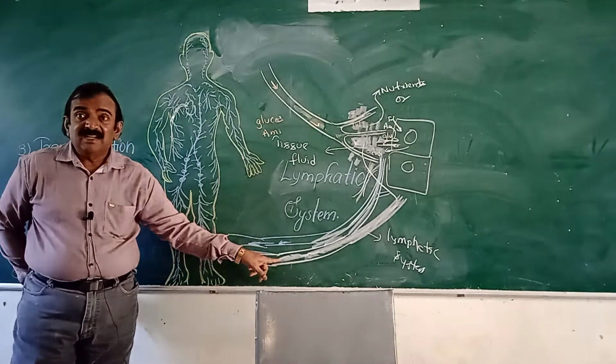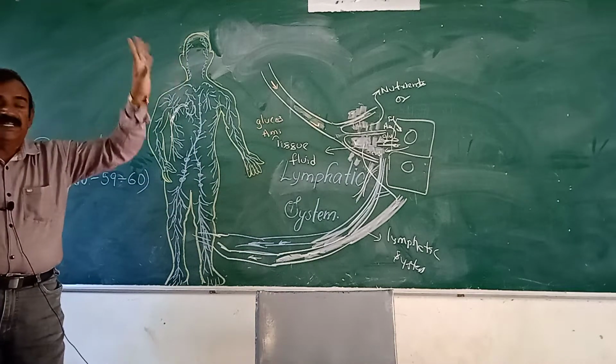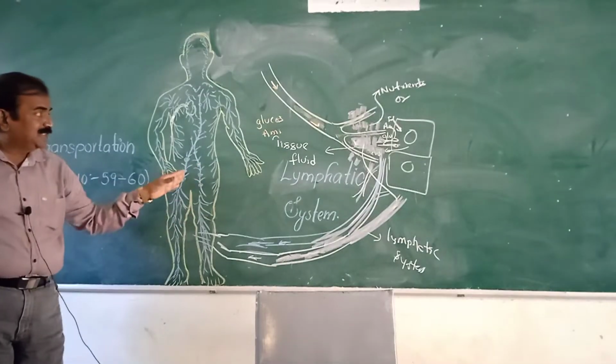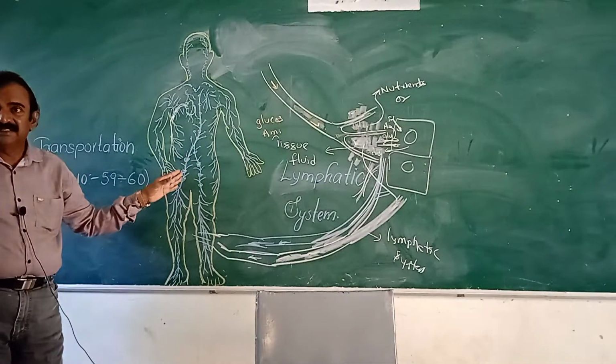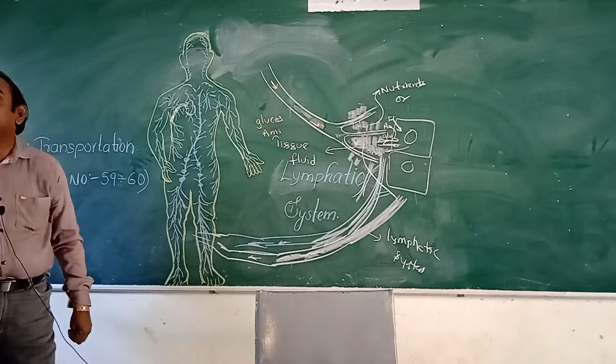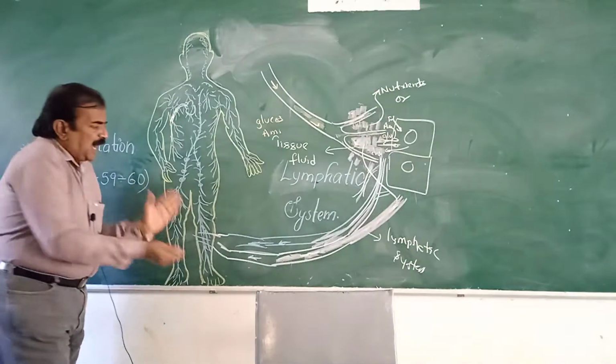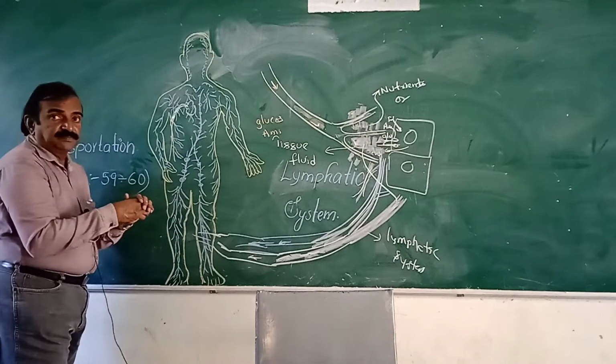In lymph, a colorless fluid is present, with no blood and no RBC. It is colorless, so these vessels are colorless. These vessels are called lymphatic vessels. That is a brief description about the lymphatic system. Then how is lymph carried to the heart?